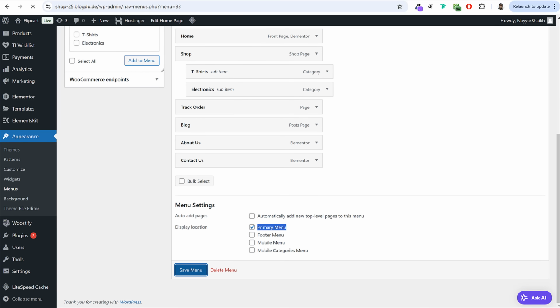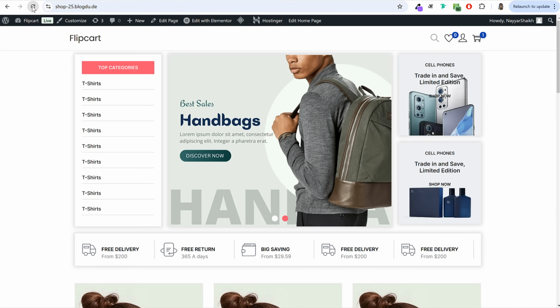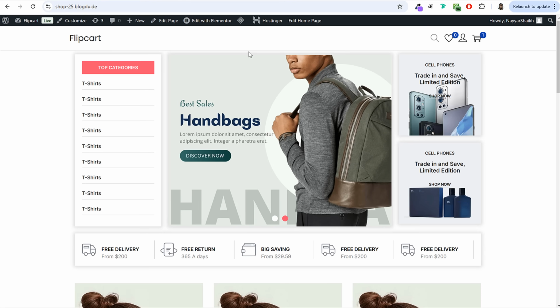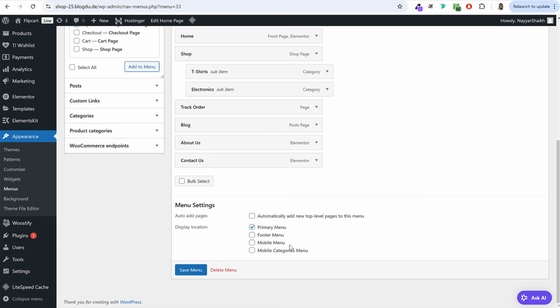Click on save menu. Again, if you go back to your website, let's refresh again. Sometimes it might happen because we are using this cache. So if you see this icon at top, select that and click on purge all. Okay, under that, hover over that, click on purge all. Still, if you don't see, let's see if we're missing anything. Primary menu is tick marked, mobile menu as well.